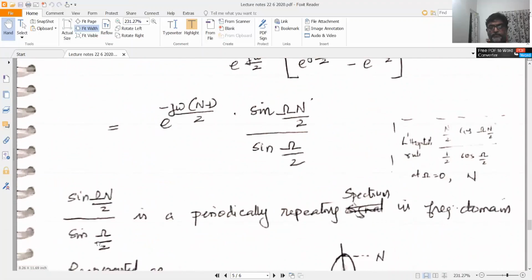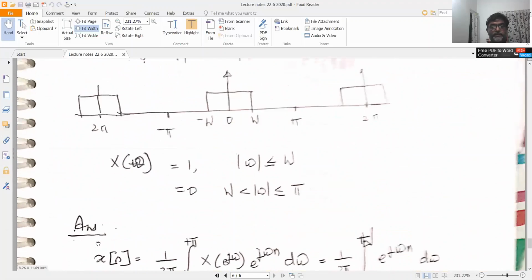X of omega is equal to 1 for mod omega less than or equal to w, and it's equal to 0 for mod omega between w and pi. So in this region, it's equal to 1. In this region, it's equal to 0.